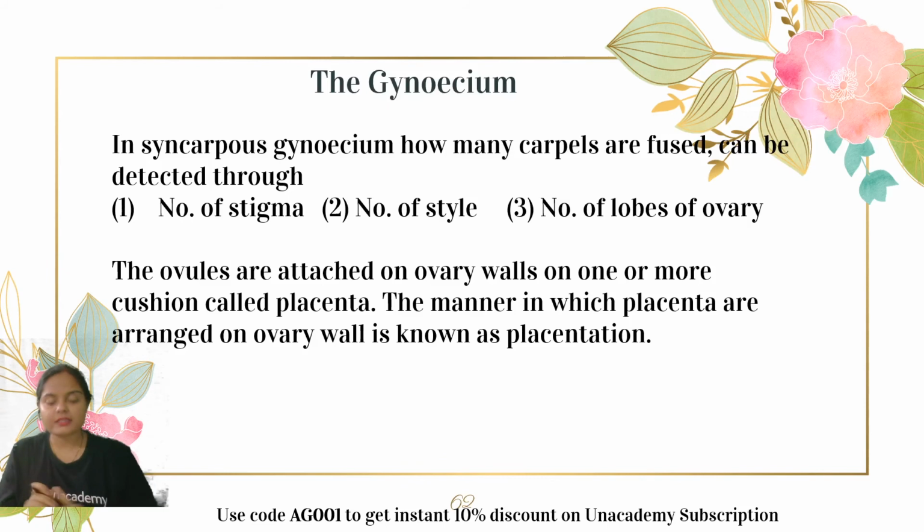But what happens when more than one carpel is present in a fused form? So how will you get to know how many carpels are fused together? There are certain criteria through which you can know how many carpels have come together and fused. The number of stigmas: by counting the number of stigmas you can know how many carpels have fused.